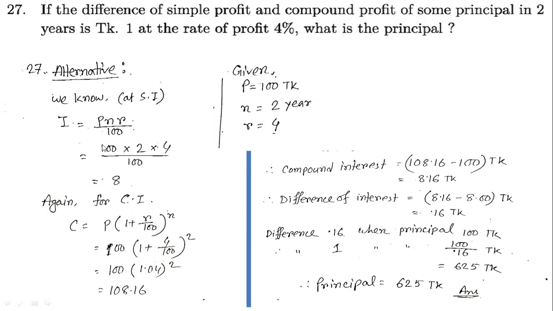So the difference between simple and compound interest will be 0.16. This 0.16 corresponds to 100 because we assumed that our principal was 100, and 0.16 is the difference when the principal is 100. So for 1, that will be our answer. You may go this way as you wish, but the standard way to solve the math in the exam is the shortcut.